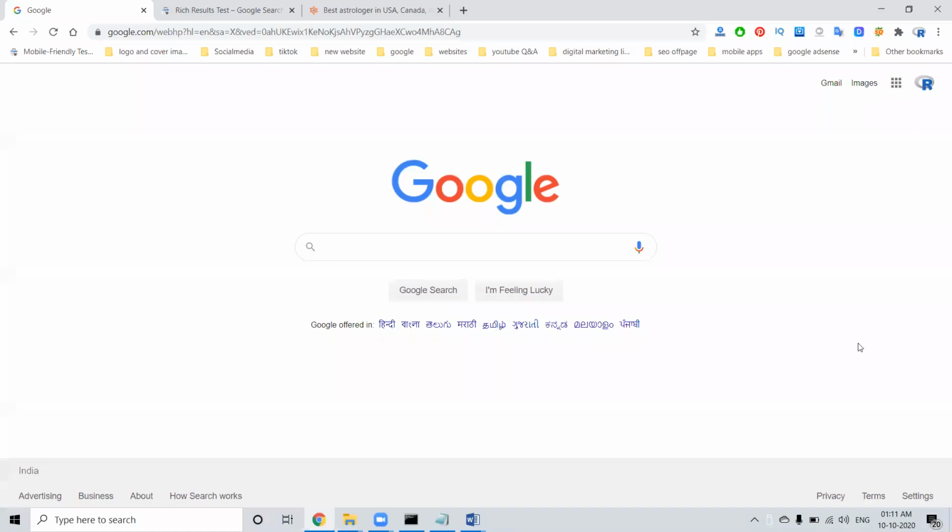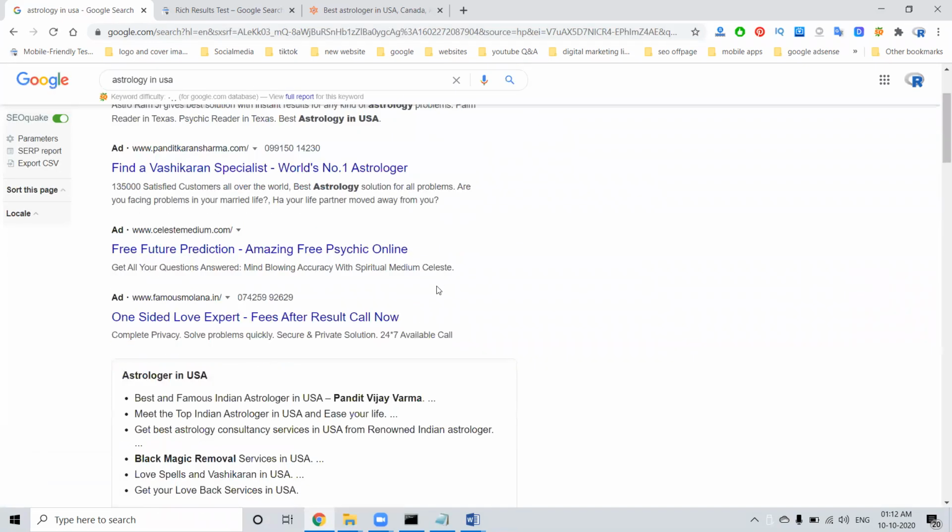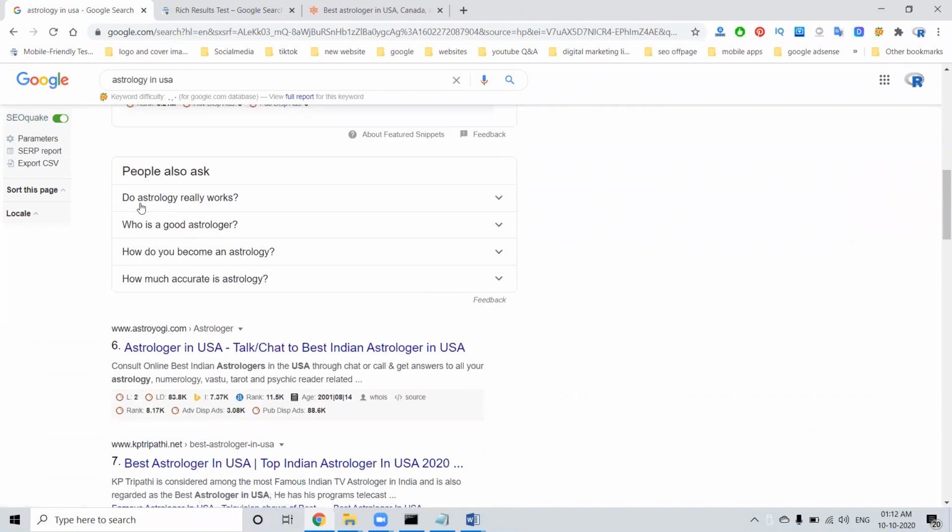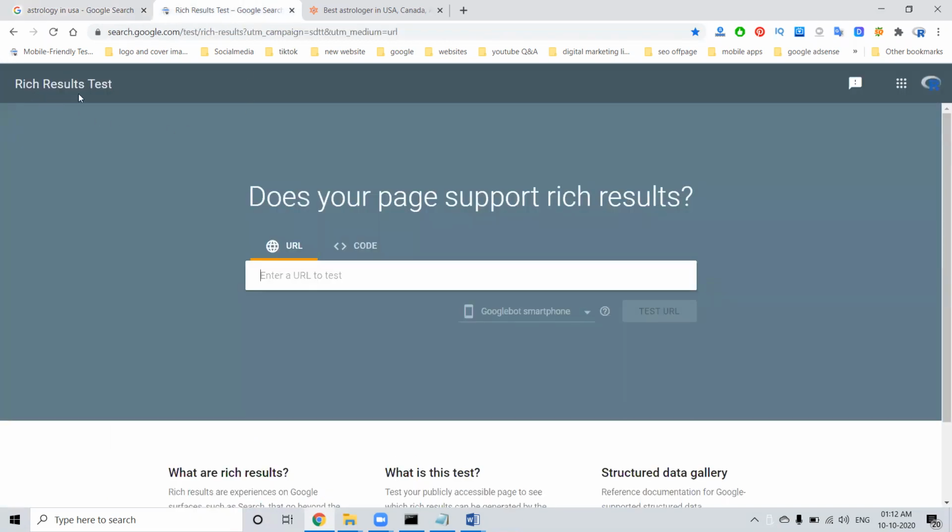Hi guys, today I'm discussing a very important topic called how to add rich snippets. What is a rich snippet? It means that if anybody is searching, when you're searching, we are showing some frequently asked questions. This frequently asked question section is how to add it to your particular website, that means rich results.